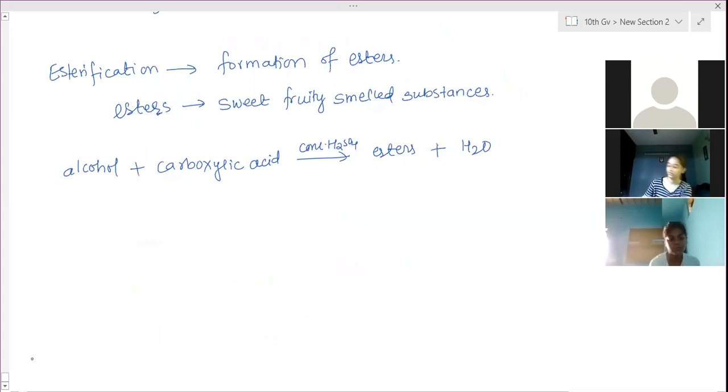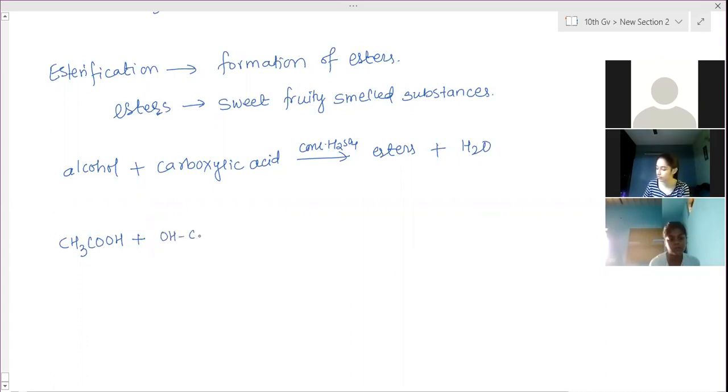Ester is a group of compounds, just like a homologous series. Alcohol you have learned, carboxylic acid, aldehydes, ketones you have learned. In the same way, ester is the general functional group name, and many compounds are present inside it. Right now we have learned ethanoic acid and ethanol, so we will learn their reaction. First I will write the carboxylic acid formula, ethanoic acid, CH3COOH. To make the ester easily, we need to write the alcohol in the reverse order.